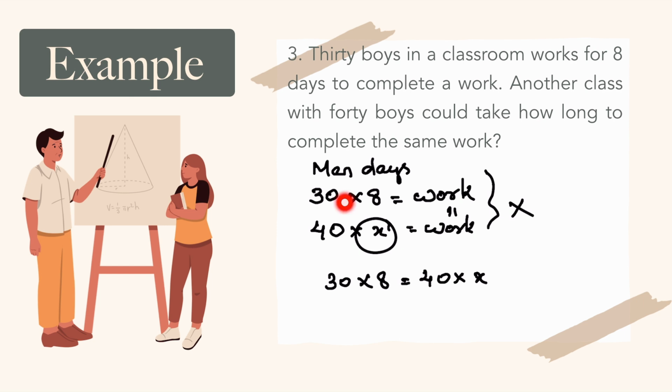So 30 into 8 is total work. 40 into x, which we have to calculate, is also total work. In solving this we will get 6. So 6 is the answer. 6 days. That means if 30 boys take 8 days, 40 boys take 6 days. I hope you understand it. A question on man days.